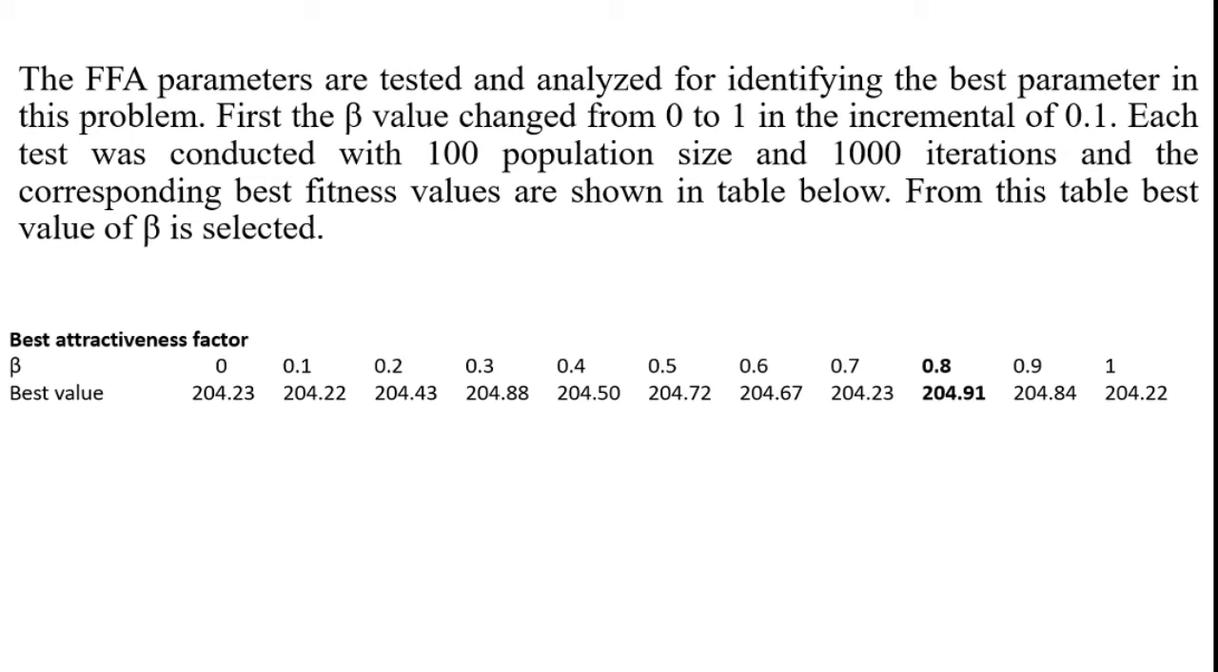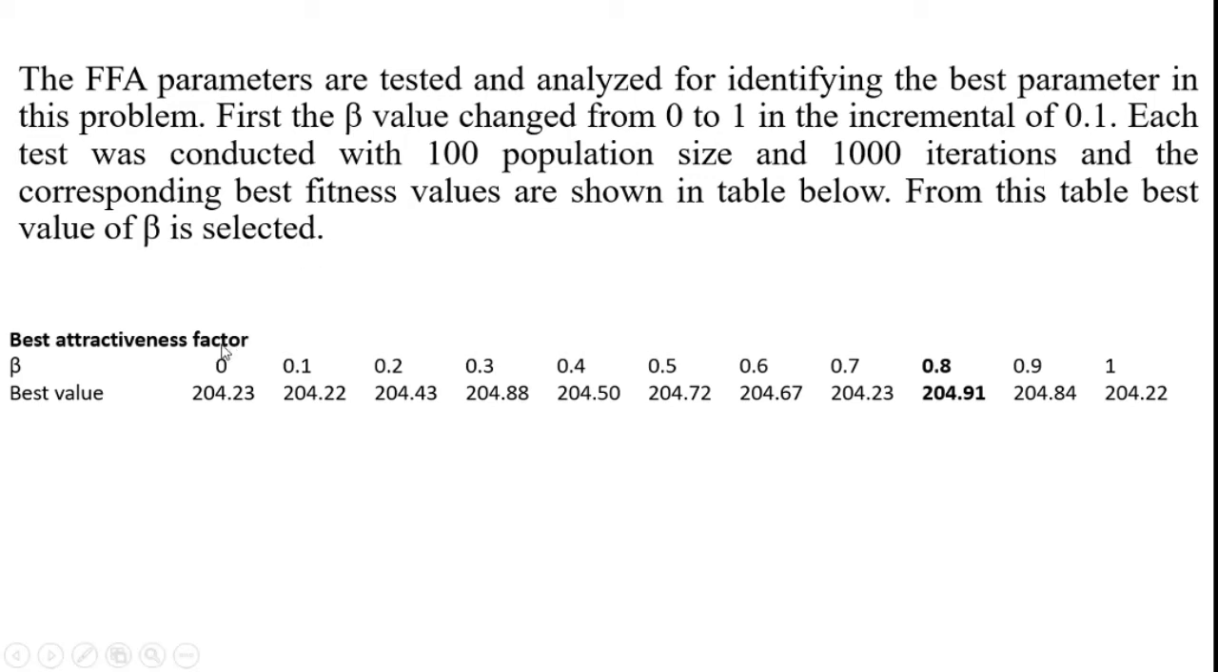interval was already suggested as 0 to 1 with an increment of 0.1 precision. Each test was conducted with 100 population size. For understanding this problem, I utilized 100 population size and 1000 iterations, and the corresponding best fitness values are shown in the table below. From this table, the best value of beta is selected.